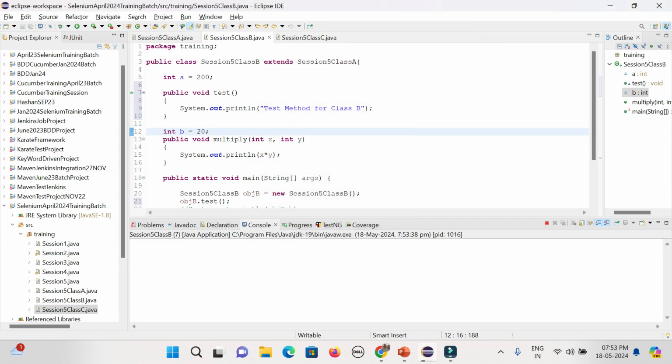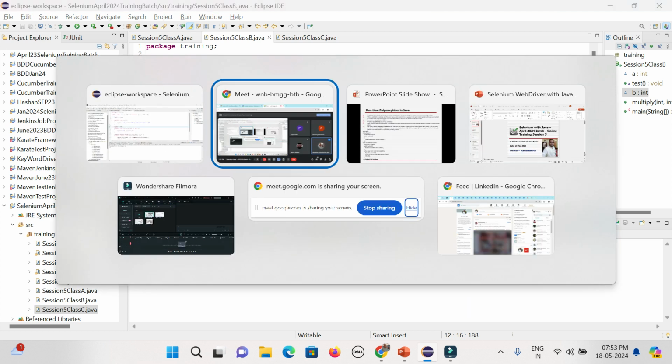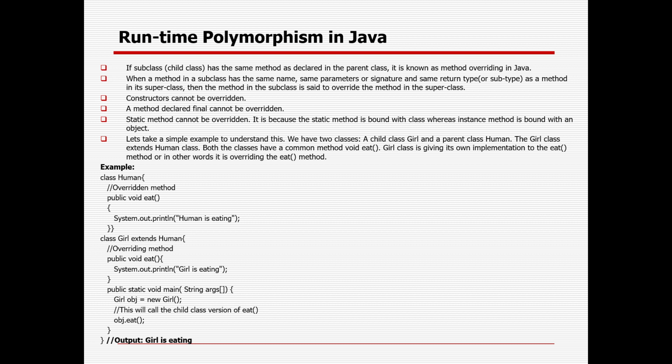It will be visible only when you are running the code, but you cannot see it when you are compiling the code. That is the way you can override a variable or a method. That is the concept of method overriding, or dynamic polymorphism, or runtime polymorphism. Then the next question will come: what if I don't want to override in my child class? I want to take both the parent class and child class, or maybe the parent class only, instead of overriding. Then what can you do?